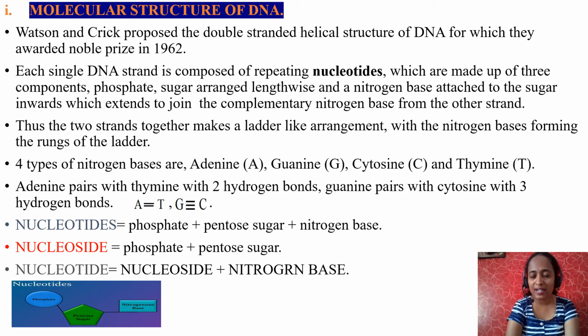Again, nitrogen bases are classified into two types: purines and pyrimidines. Out of four, two are purines and two are pyrimidines. A and G are purines, T and C are pyrimidines. A, a purine, pairs with a pyrimidine called T. G, a purine, pairs with pyrimidine C. Adenine pairs with thymine with two hydrogen bonds. Guanine pairs with cytosine with three hydrogen bonds. You can see the picture.